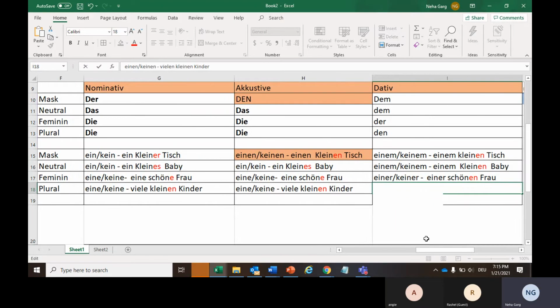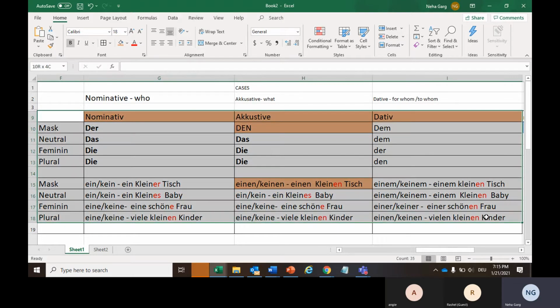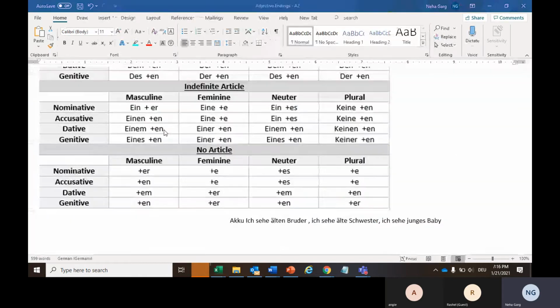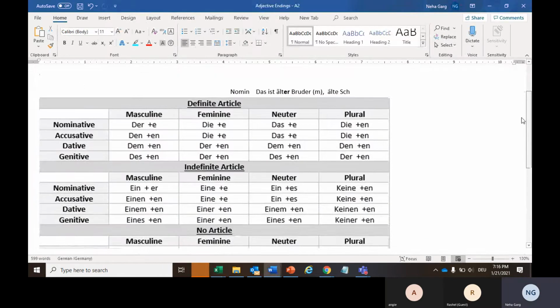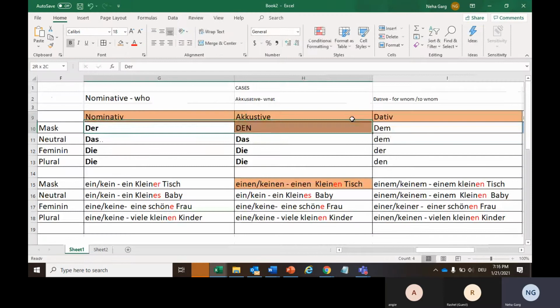Okay, now let me give you some more examples for bestimmt articles also, and then you can note down this table before we proceed further to see some of the examples. Now there can be another case where you will write the adjective ending with definite articles. So if before plus, you see all the articles are basically the same, so there is nothing changing, it's just there will be some additional adjective ending, obviously, which we will be adding to our adjective.